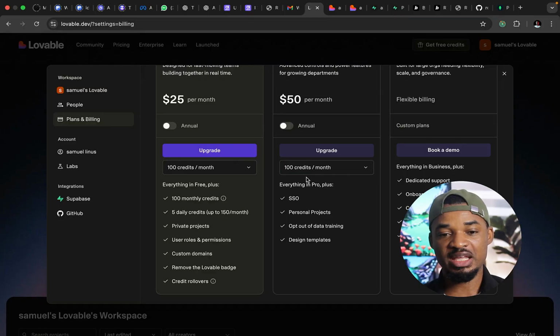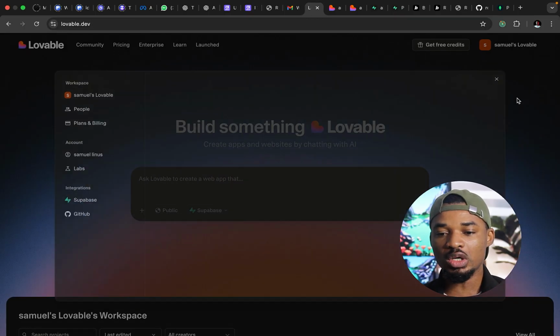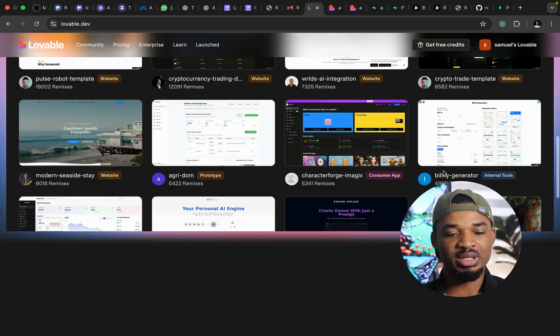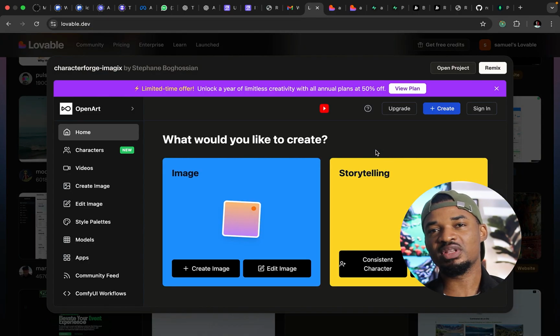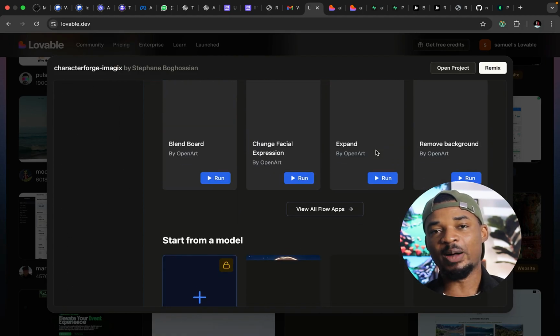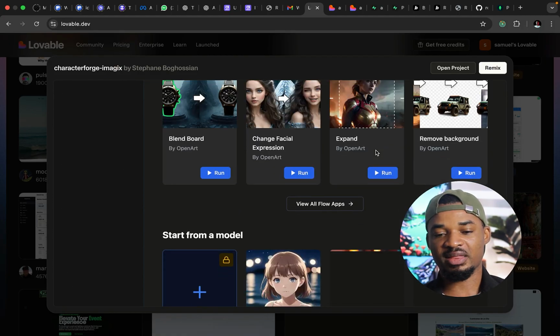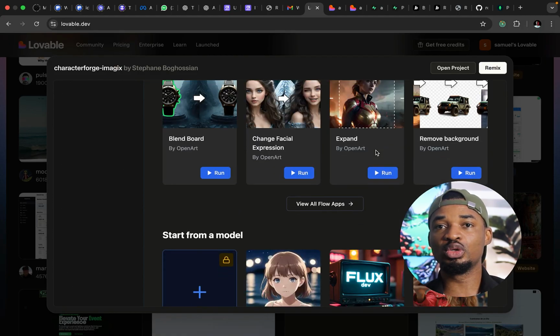So I went on a little bit of a deep dive today to see if I could find something like that. On the Lovable website, I scrolled down a little bit and I could see some of these projects, right? And if I click on preview, I see that all of these things are basically just front end. Now, this boils down to the fact that you can easily build or vibe code your platform on the front end side of things compared to the back end.